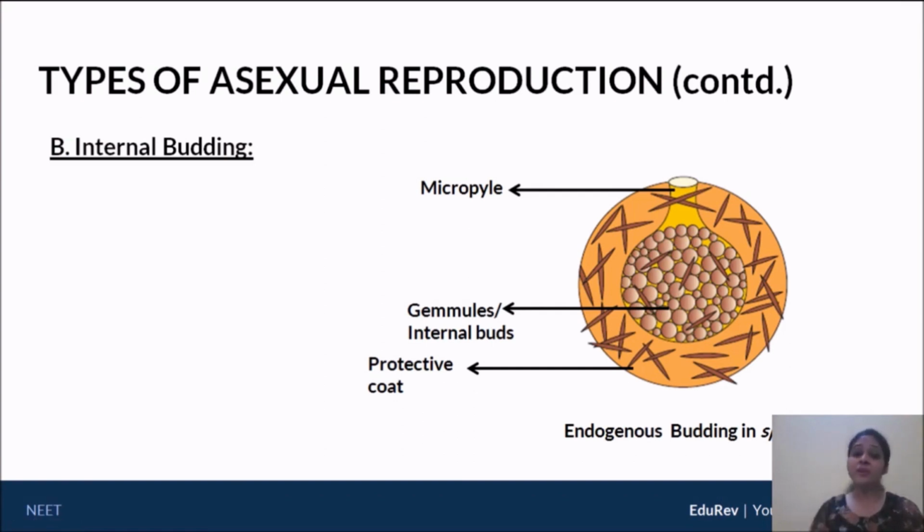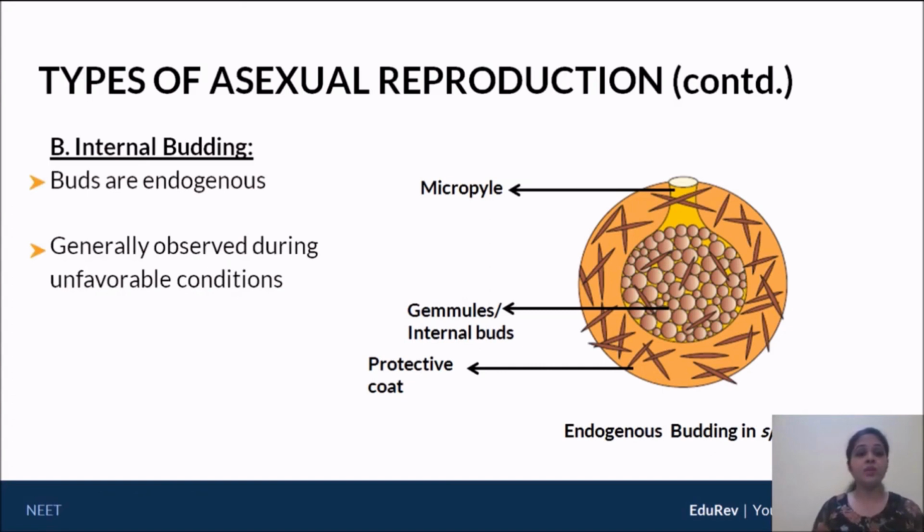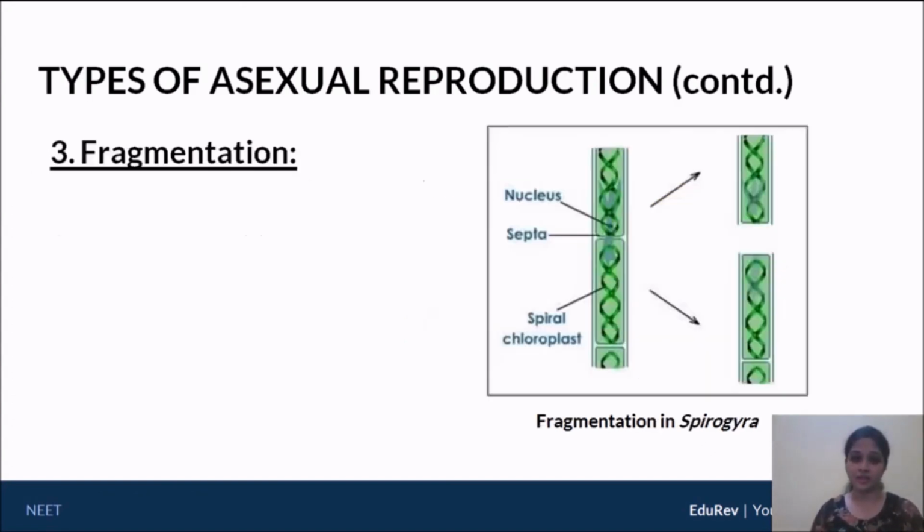Now, these gemmules will keep on dividing, you'll keep on having multiple bud formation within this cavity. And as unfavorable conditions start converting into favorable conditions, through this opening called the micropyle on the top, you can see kind of a circular opening, the gemmules will ultimately be released. Fine, so this is internal budding. The example is in the case of sponges, porifera. So buds are endogenously produced, generally seen during unfavorable conditions.